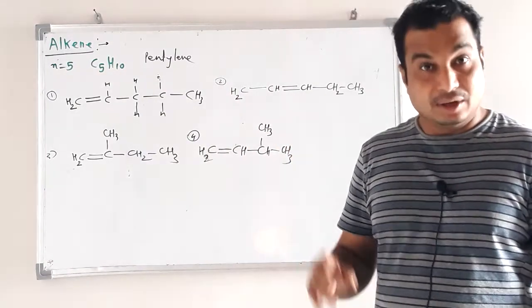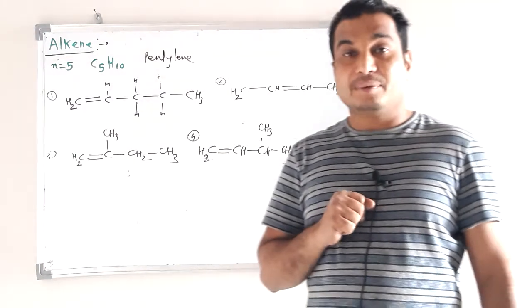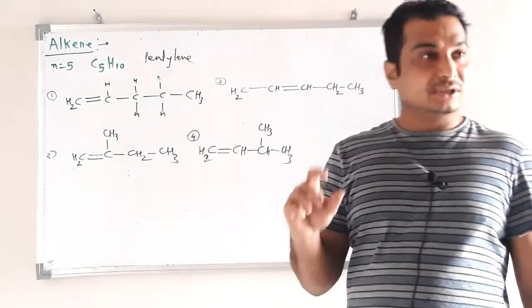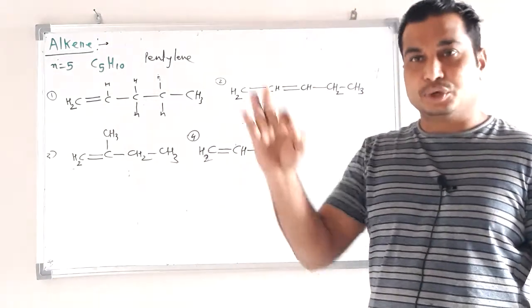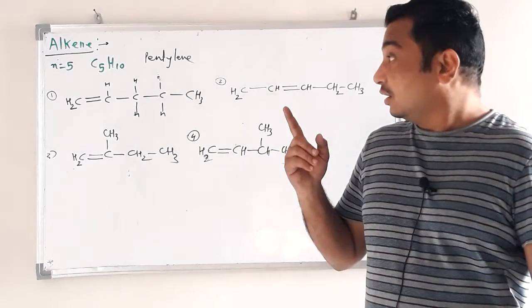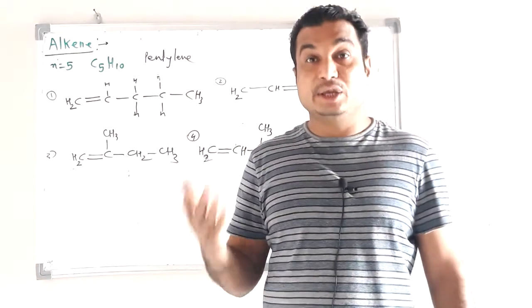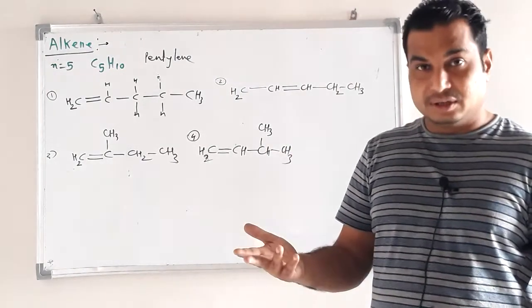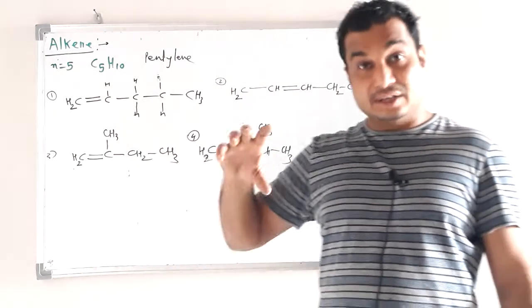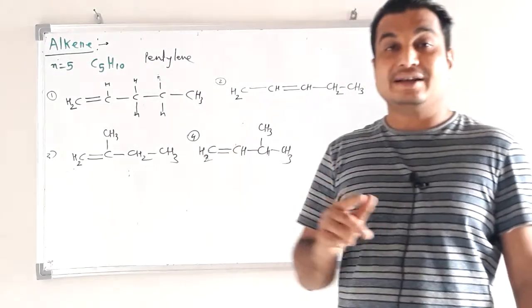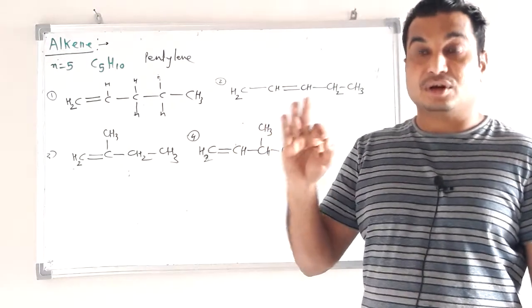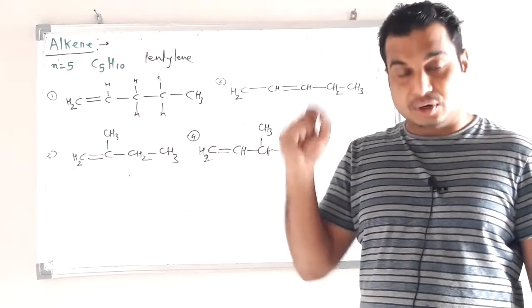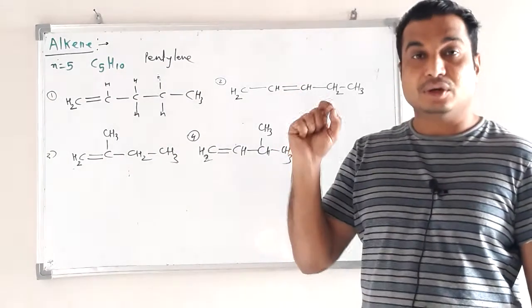In the common system, for initial members it is very easy to give a name, but for higher members like n equal to 6, n equal to 7, as the number of carbon atoms increases, the structure becomes complicated and it is not possible to give a common name.